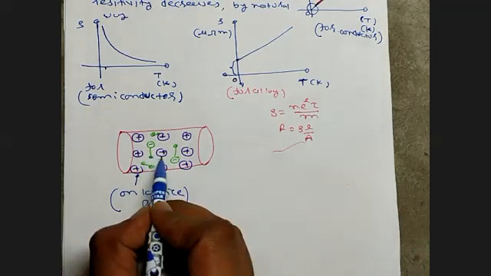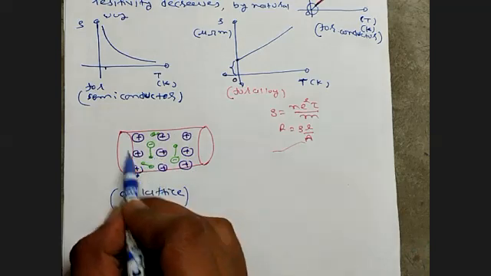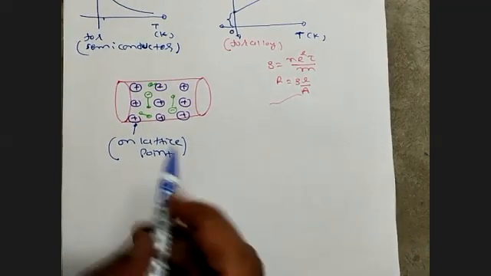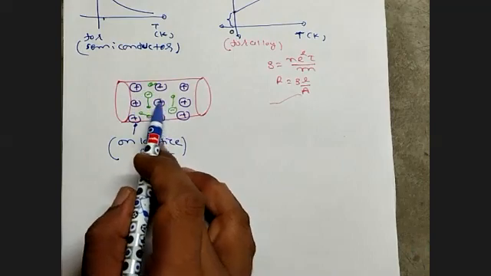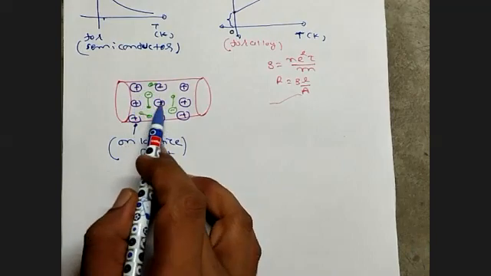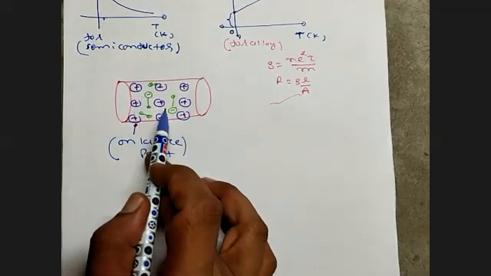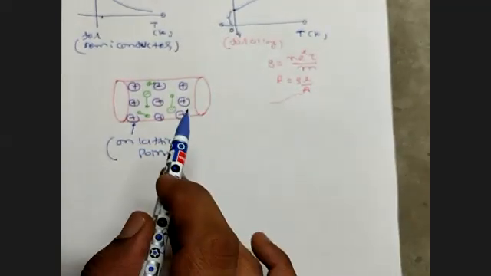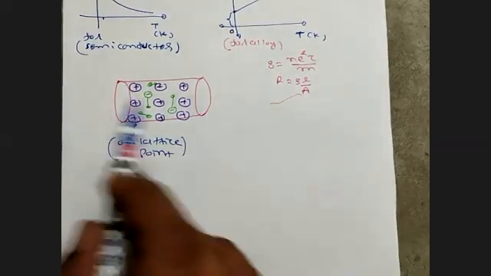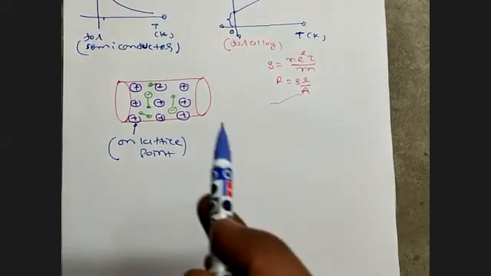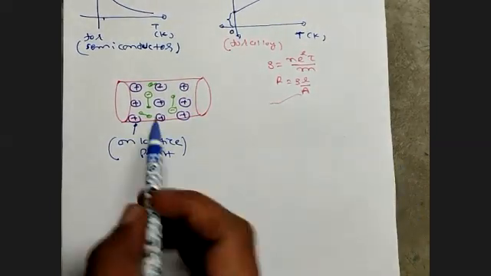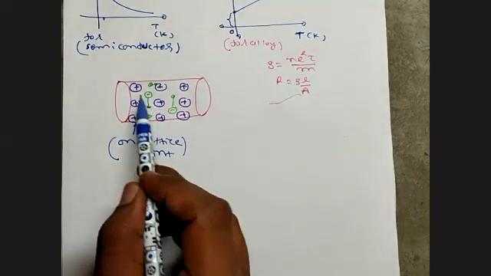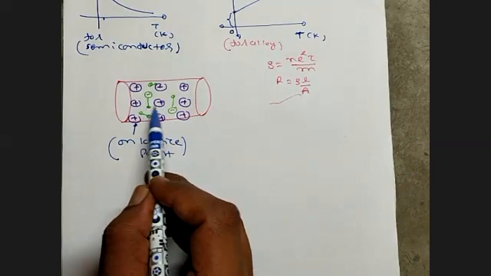As an electron collides with this positive ion, it gives its energy to this positive ion. What happens? This positive ion now moves more aggressively, like this way, like this way, on its mean position. As it oscillates more aggressively, more oscillations take place, and the resistivity increases.